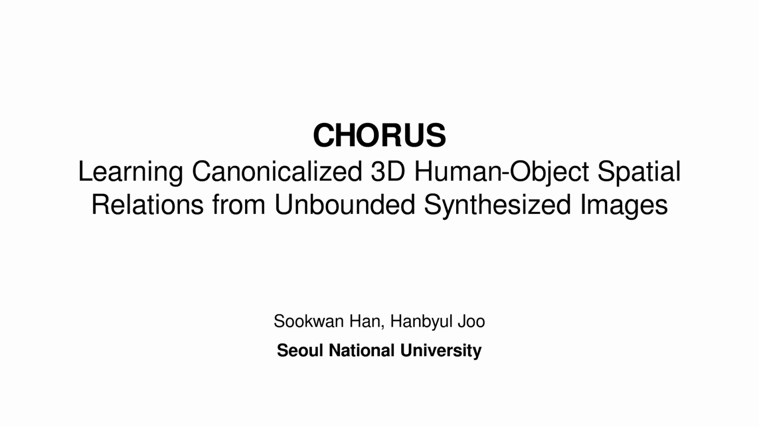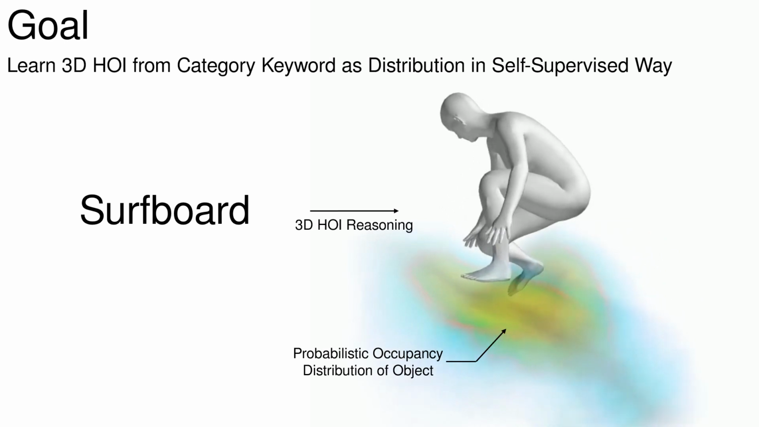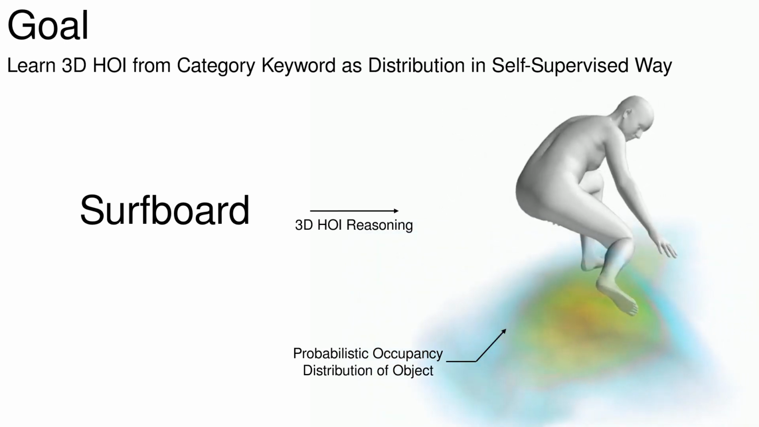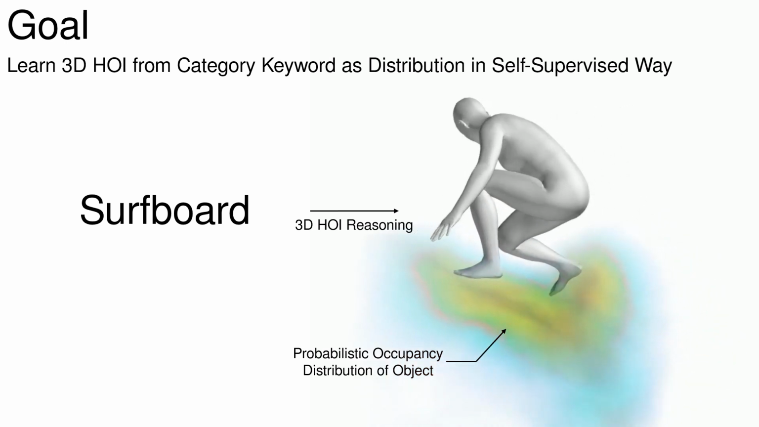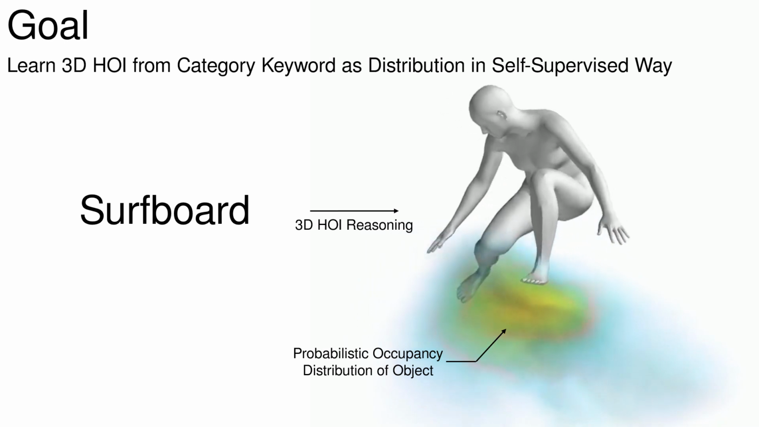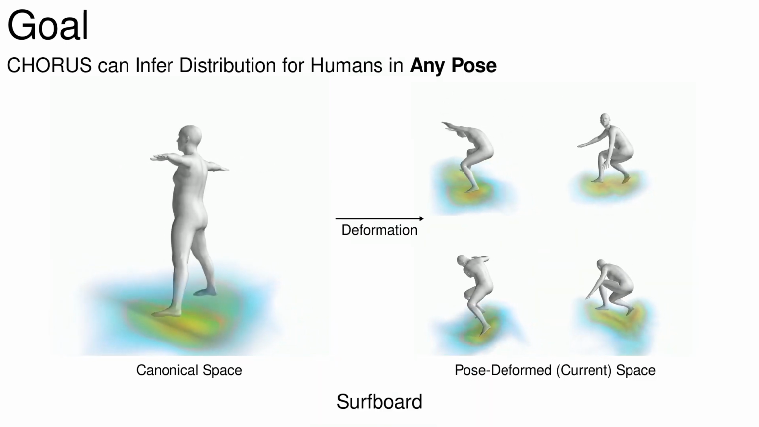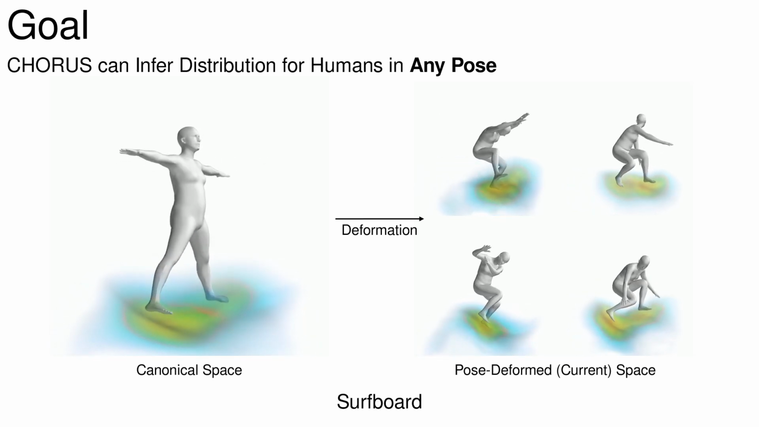We present Chorus, Learning Canonicalized 3D Human-Object Spatial Relations from Unbounded Synthesized Images. The goal of Chorus is to enable 3D human-object interaction reasoning, in a self-supervised way. Given a category keyword of an object as input, Chorus aims to reason about the 3D HOI, represented as probabilistic occupancy distribution. Chorus learns the occupancy distribution in the canonicalized space, which can be used to infer object distribution for humans in any pose.